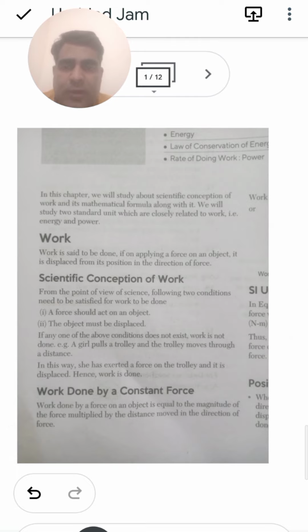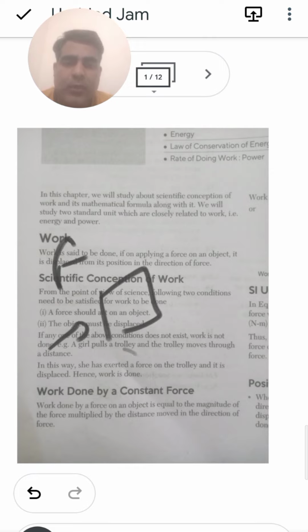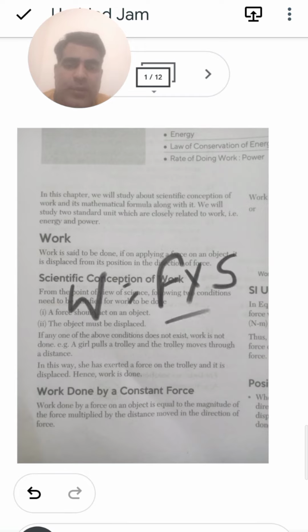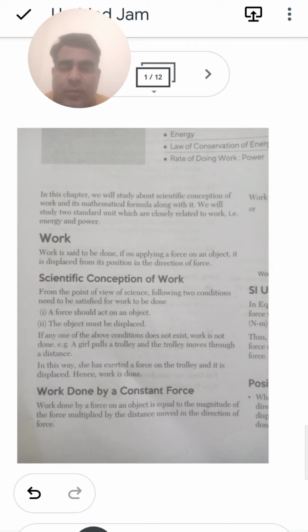We can say that work is said to be done if, on applying a force on an object, it is displaced from its position in the direction of the force. So if you are applying a force on an object and the object is moving in a direction, we say that work is done on it. Work is equal to force applied into the net amount of the distance or displacement. Work is equal to force into displacement.